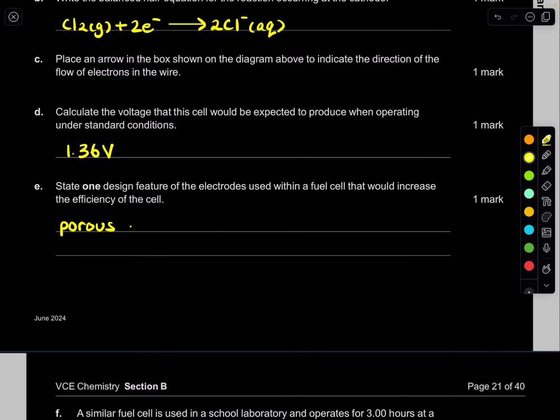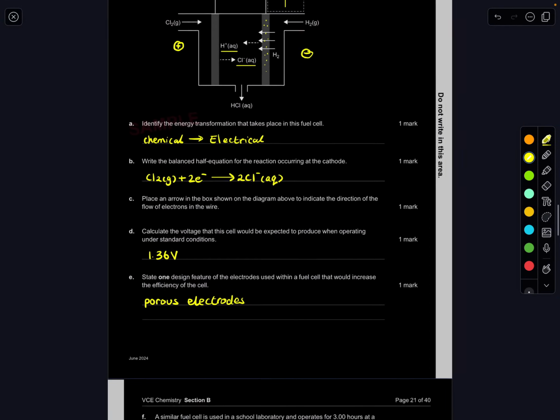Porous electrodes. Of course, there are many more, but that's the easiest one in this case.